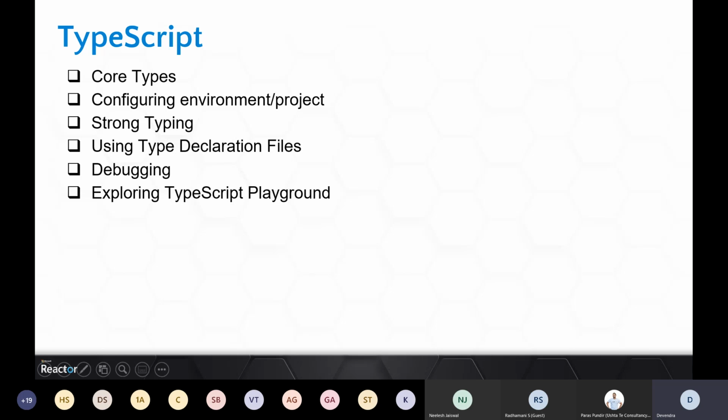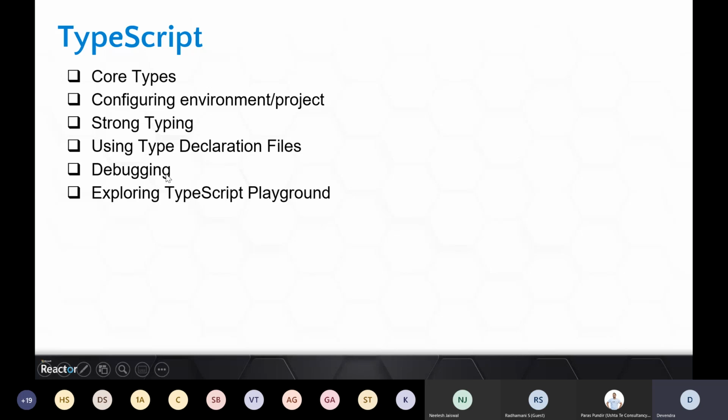So I'll show you how to include such kind of type declaration files. This is very important. If you are a hardcore developer working on JavaScript, you might have used jQuery libraries or Lodash libraries, and there are many others, right? For different purposes. So this will help you to work with TypeScript with those libraries.